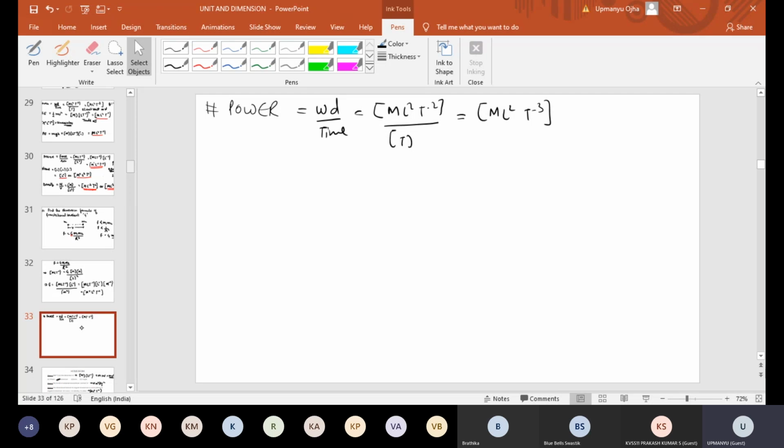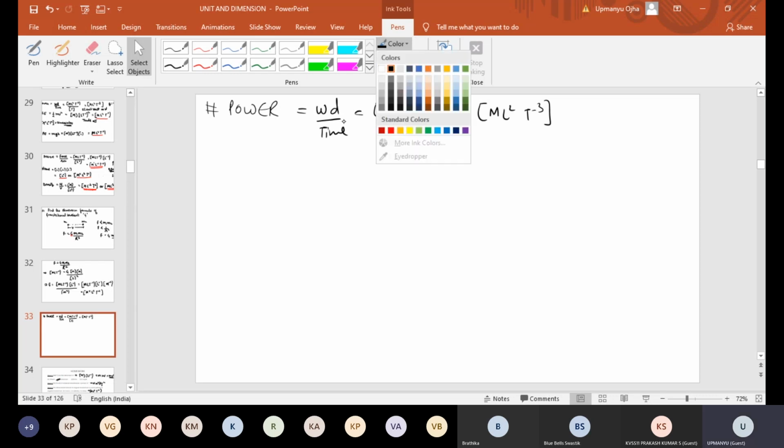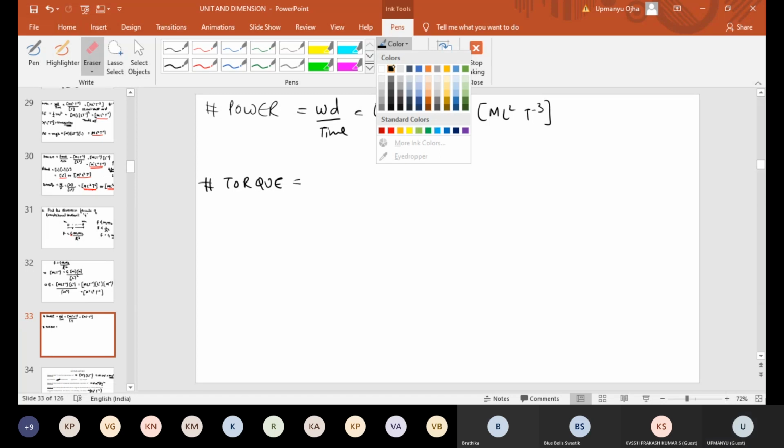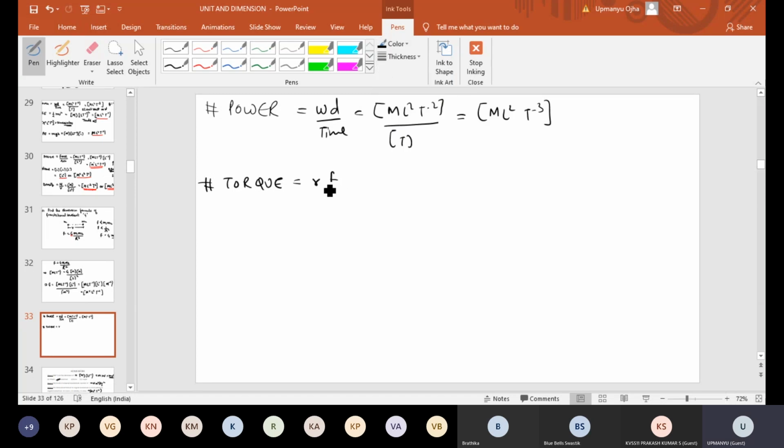Now, can you find the dimensional formula of torque? What is the formula of torque? Torque is R cross F, or we can say RF. Just take RF only. R is the radius and F is the force. So can you find the dimensional formula of torque?